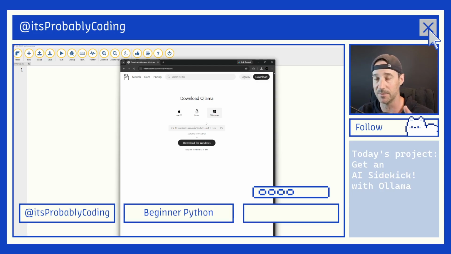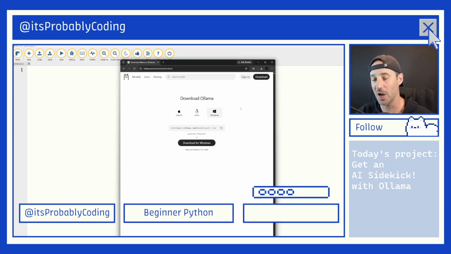Now, parents, disclaimer, don't let your kids use this without your supervision. If you tell the AI, I want you to be my personal sidekick for coding, help me, I'm a beginner, it'll do exactly that and it'll do that very well. But if you tell it to be someone inappropriate, it can do that and it will probably do that very well also. So watch your kids as they use this.